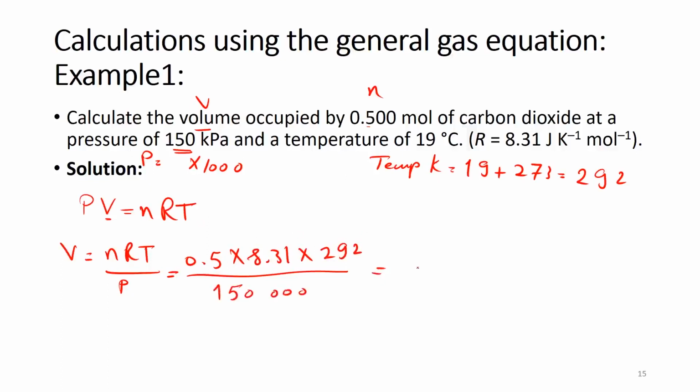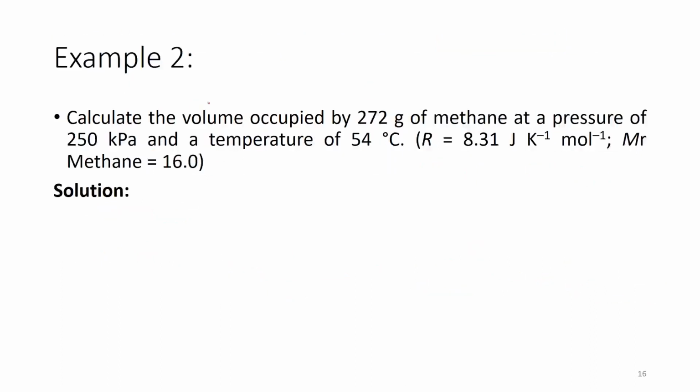This is equal to 8.09 multiplied by 10 to the power minus 3 cubic meter. So we can convert it into cubic decimeter. In that case, we can multiply this by 1000. It is equal to 8.09 cubic decimeter. Now let's look at another example.